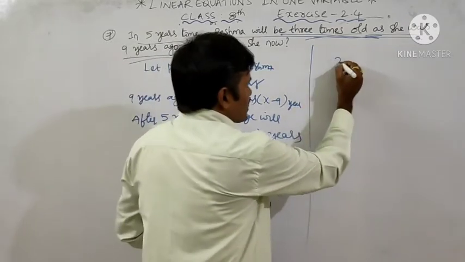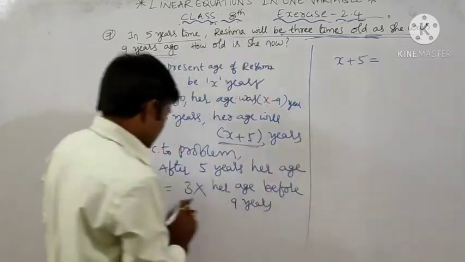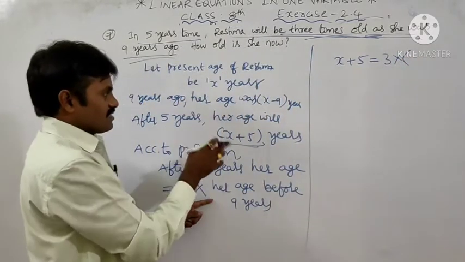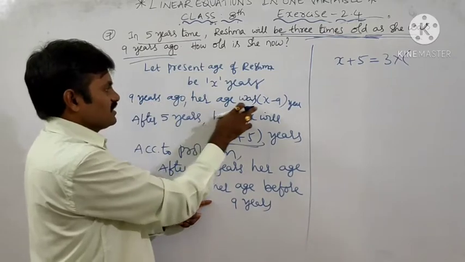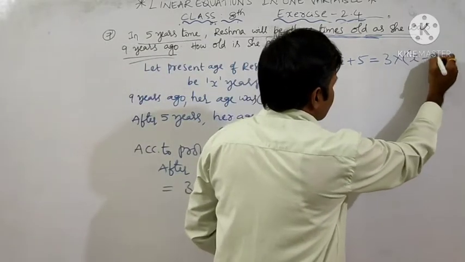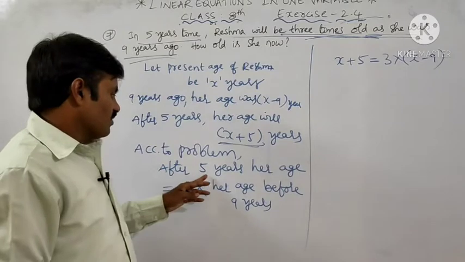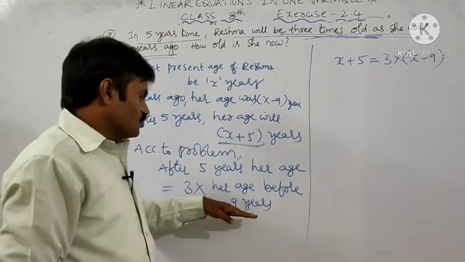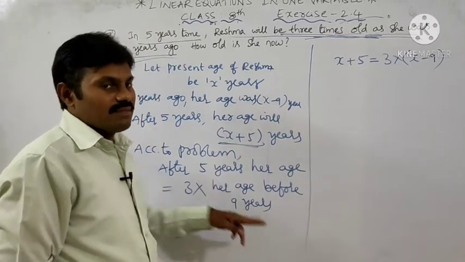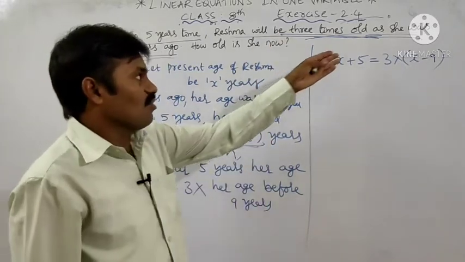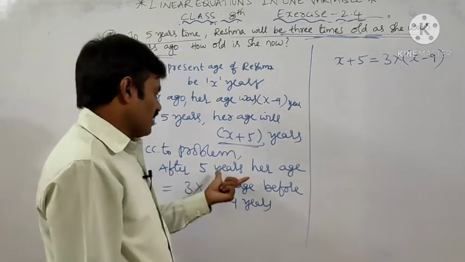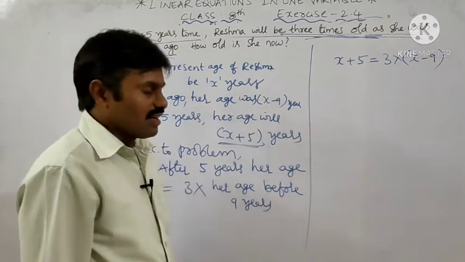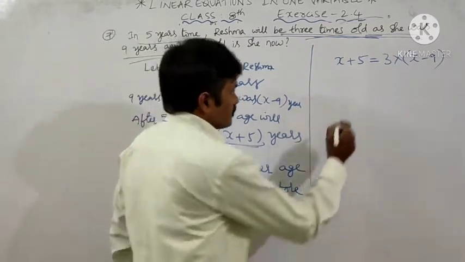So x plus 5 is equal to 3 times, so 3 into her age before 9 years. Present is x, before 9 years how much? x minus 9. Clear? So after 5 years, her age is equal to 3 times her age 9 years ago. So this is one.